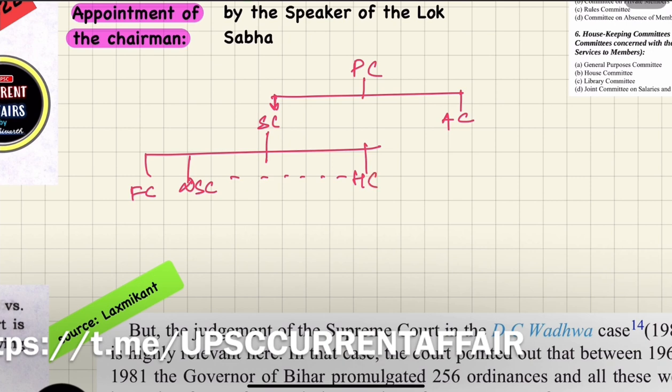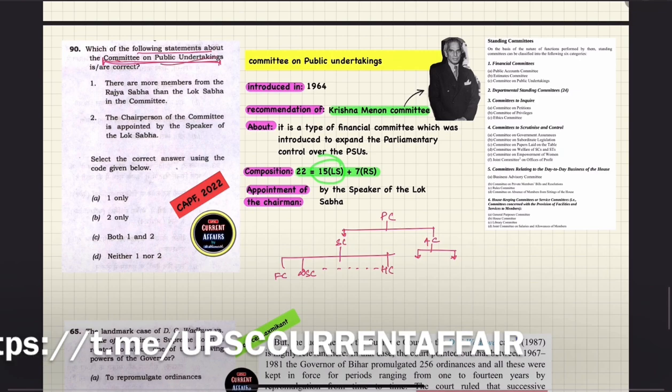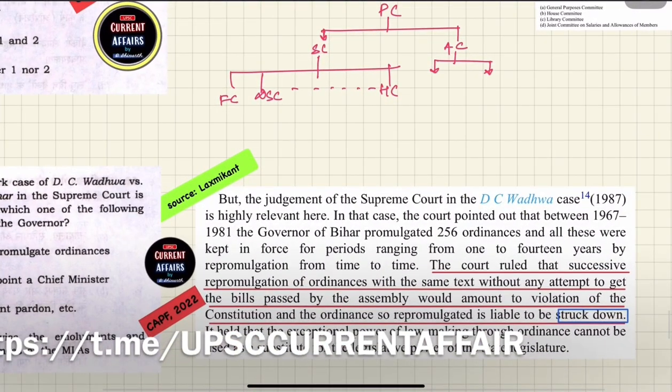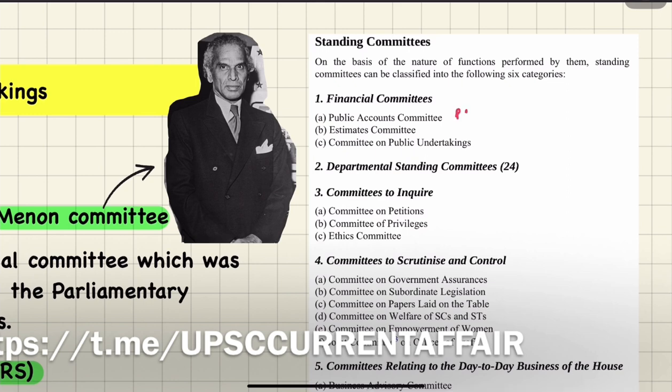Similarly, ad hoc committees are further classified into inquiry committee and advisory committee. The question is about the committee on public undertakings. This falls under the parliamentary committee, then standing committee, then financial committee. The financial committee is further subdivided into 3 types: public accounts committee, estimates committee, and committee on public undertakings. This has been asked in the question.